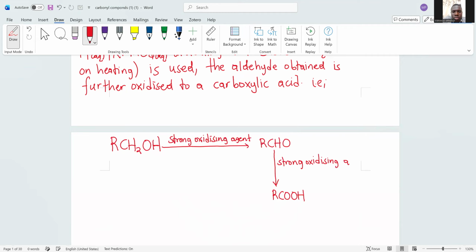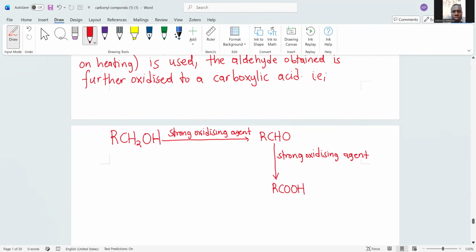So if you want to obtain a good percentage of the aldehyde, you use a weak oxidizing agent. Otherwise, if you use a strong oxidizing agent, the primary alcohol is converted to a carboxylic acid.